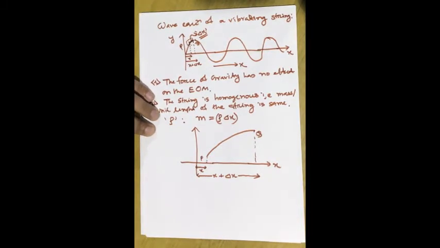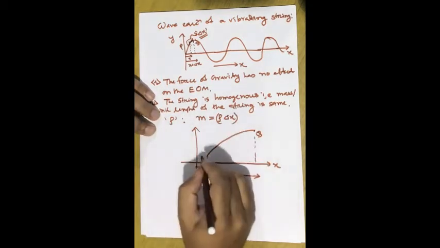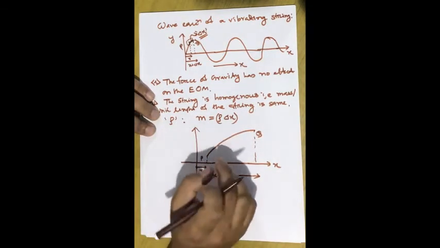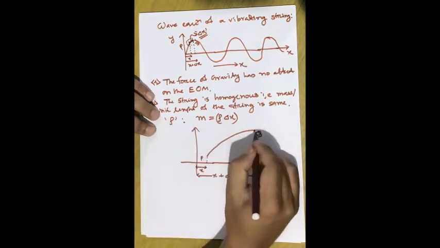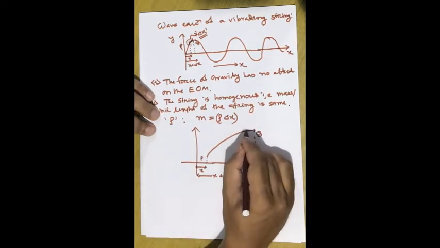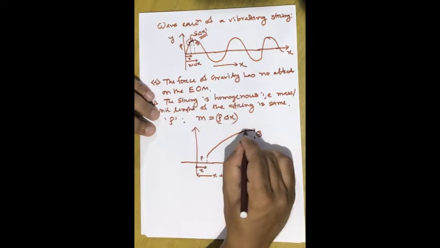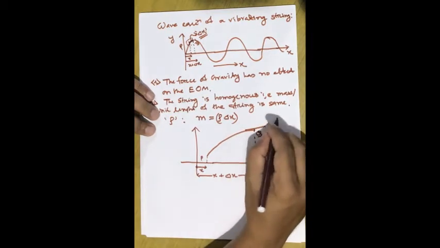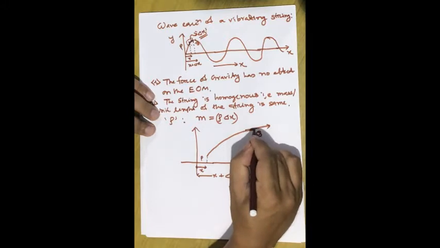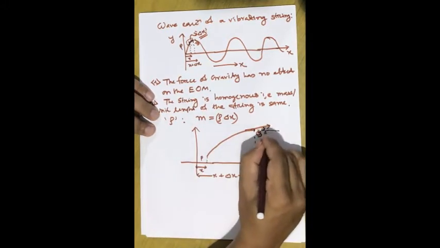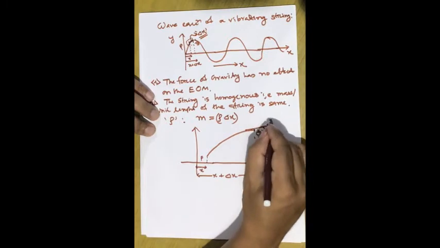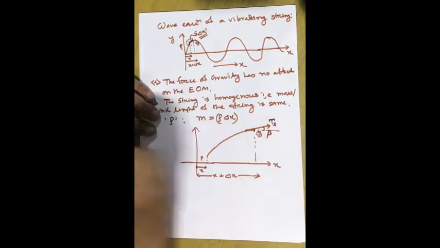Now, if the string is vibrating like that, as you already know, there will always be a tension opposing the motion of the string. So at the points P and Q, there will be tension acting on the string. To find the direction of the tension, we have to draw a tangent line at that point. Suppose this is our tangent at the point Q, making an angle beta with the x-axis, and the value of this tension is T2.